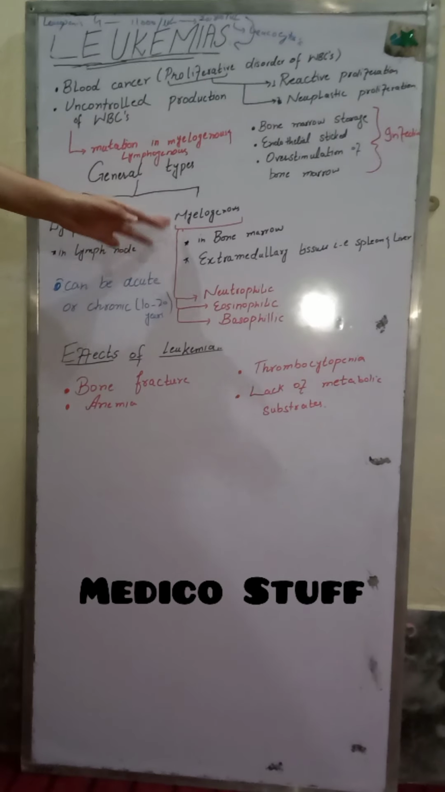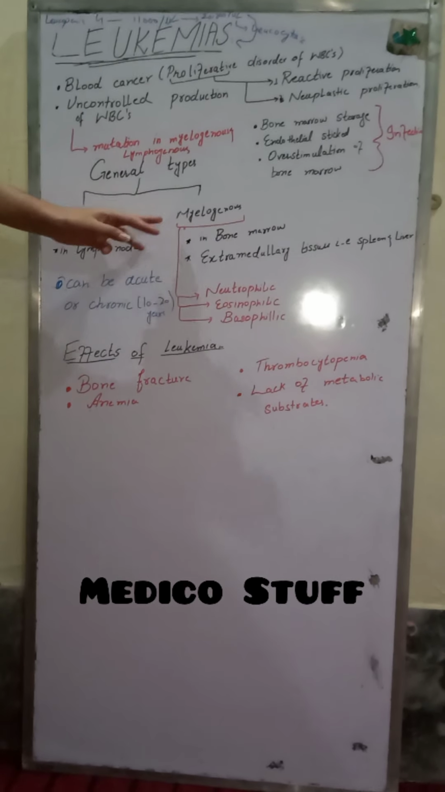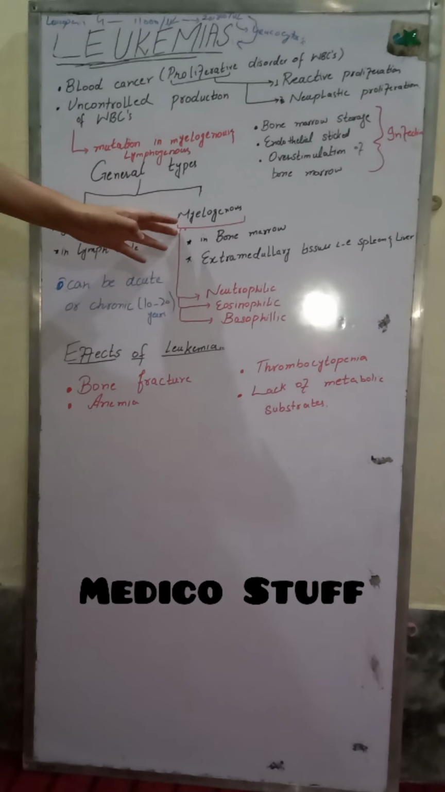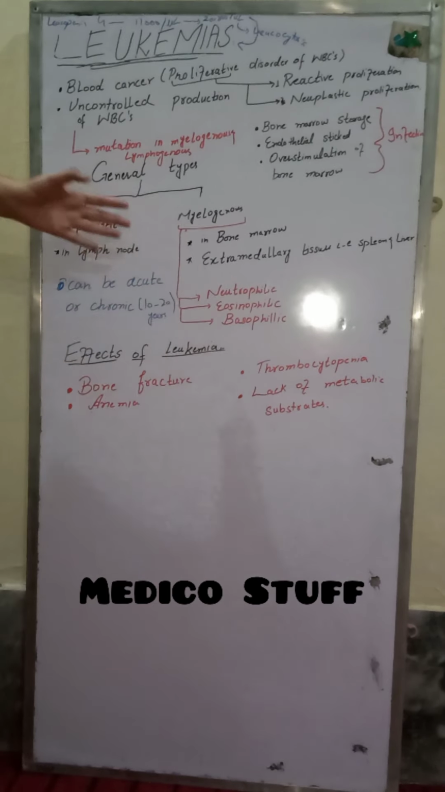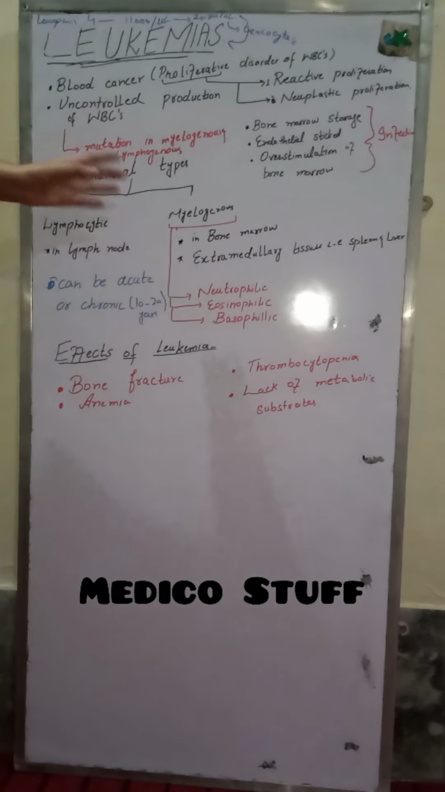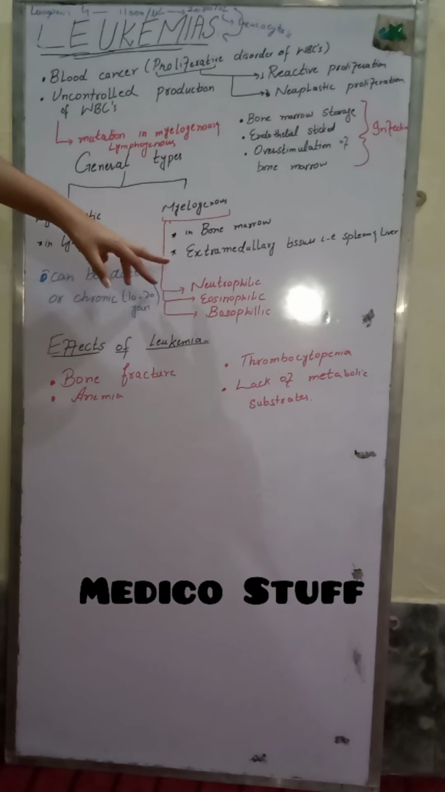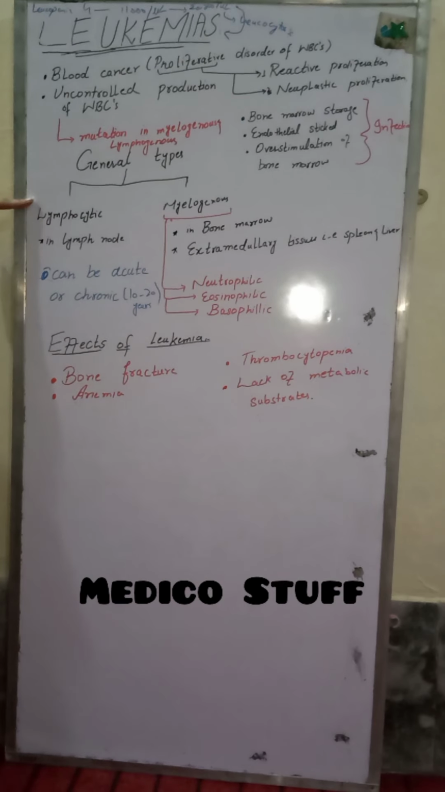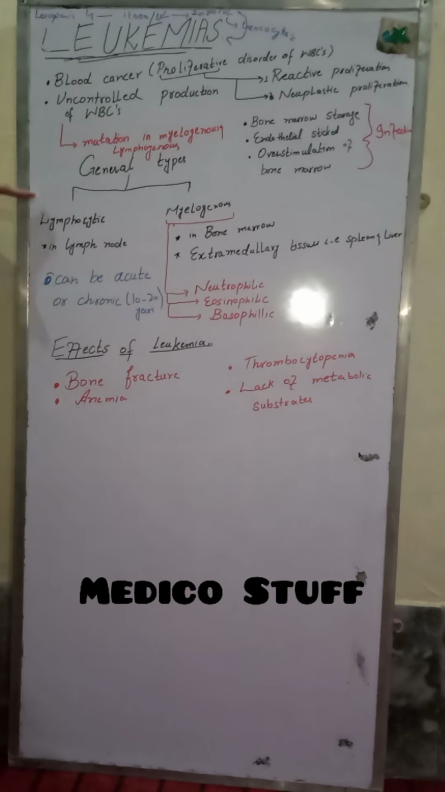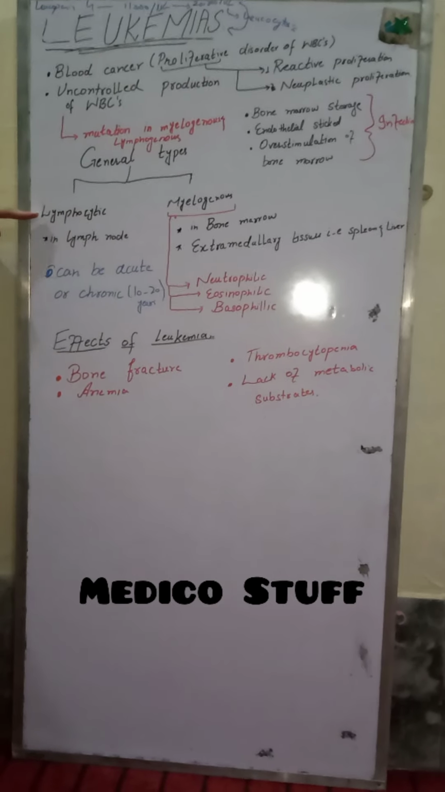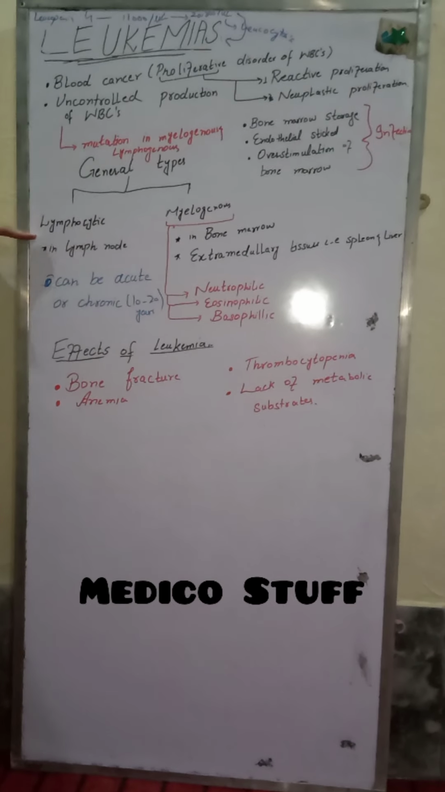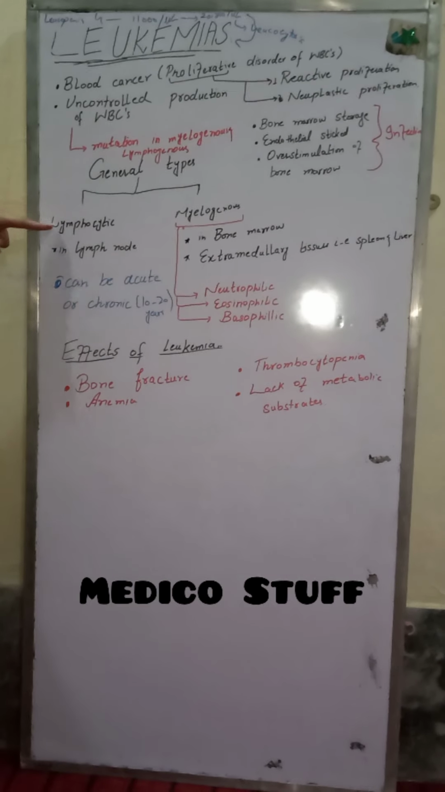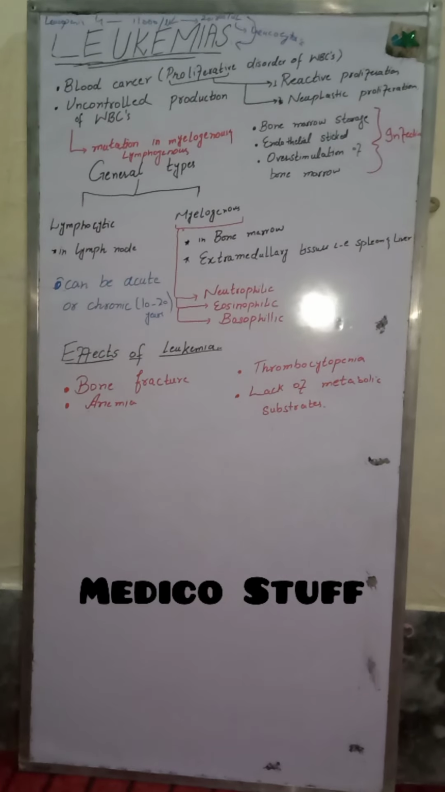Myelogenous means that there is a mutation in the cells. There is a mutation in hematopoietic cells present in bone marrow. These bone marrow cells get mutated, start production at a rapid rate, and start invading extramedullary tissue like spleen or liver, etc. While the lymphocytic type is the hematopoietic stem cells which are present in lymph nodes. When they get mutated, we will call it the lymphocytic type.